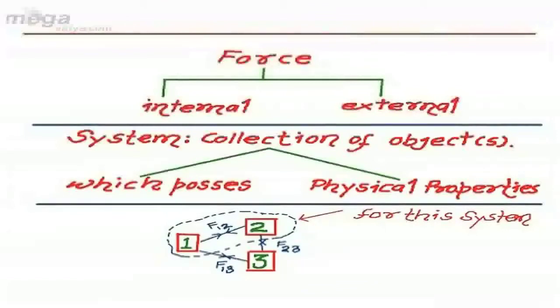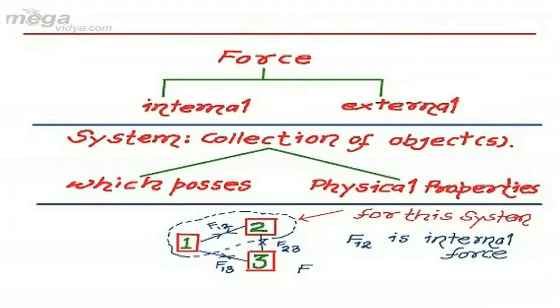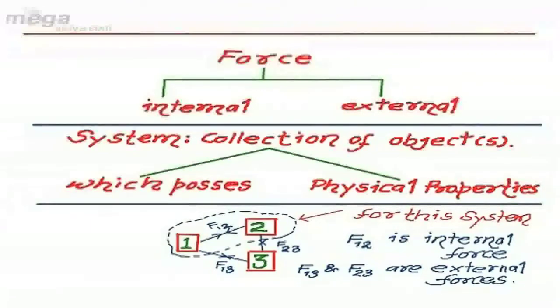So, for this system, F12 is internal force. On the other hand, F13 and F23 are external forces because these forces on this system are acted by an object which is outside the system.